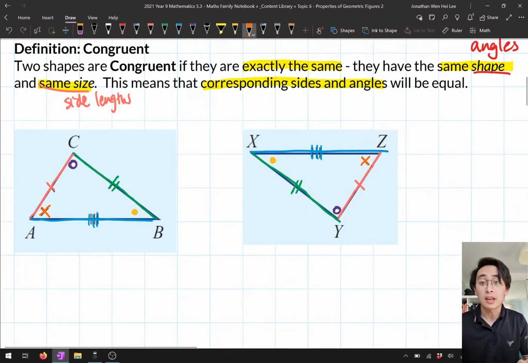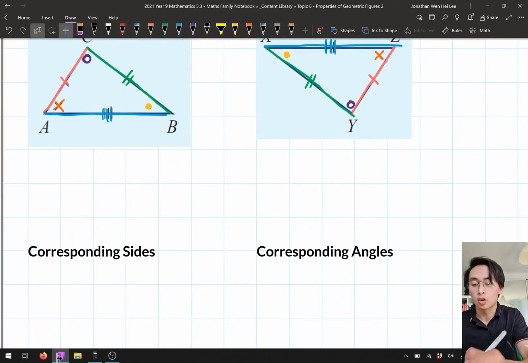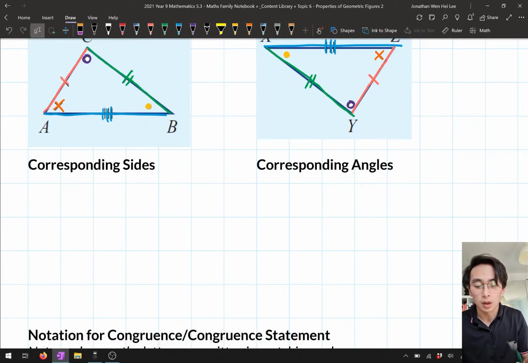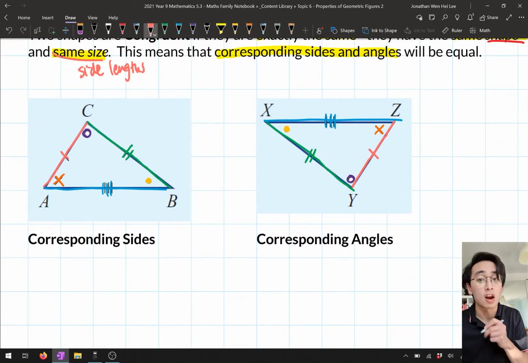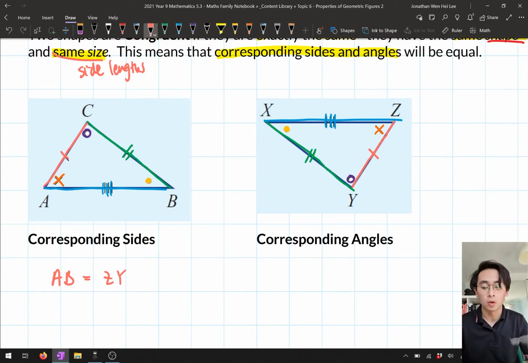And so what we can do is identify the corresponding sides and corresponding angles in these two shapes. For example, in our first triangle on the left, we have the side AB, which matches up with ZY. Now I've written this in reverse alphabetical order because I wanted to make the letters match up. If you look at where A is and where Z is, those two match up in terms of position.